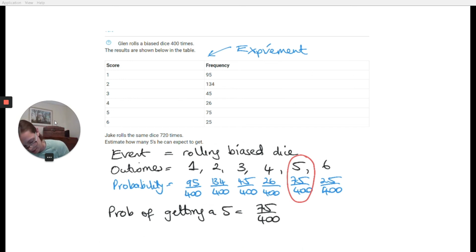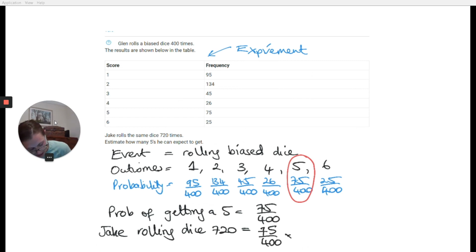But Jake rolls it not once, he rolls it 720 times. So out of those 720 times, we want to know how many times are going to be 5. So you take your probability for rolling it once, and you times it by 720, because we're basically saying there are 720 opportunities that you get a 5. So on our calculator, we do 75 over 400 times 720. And that gives us 135.